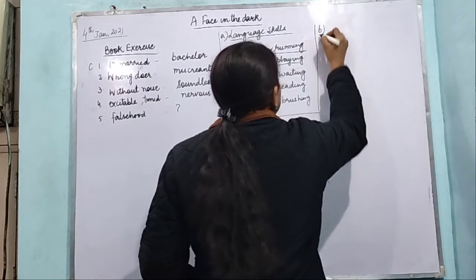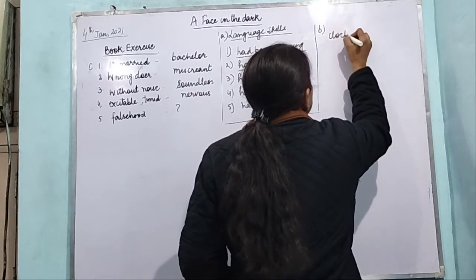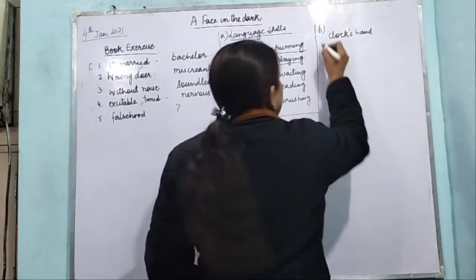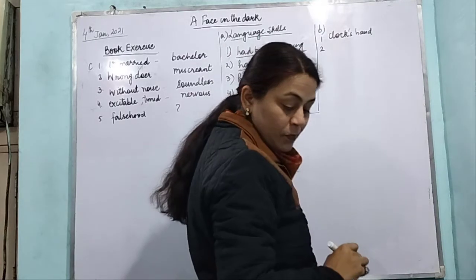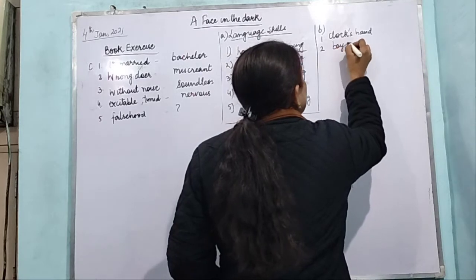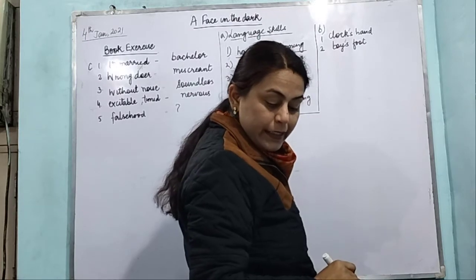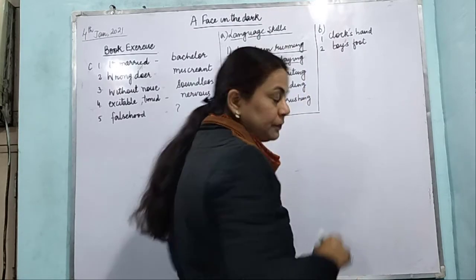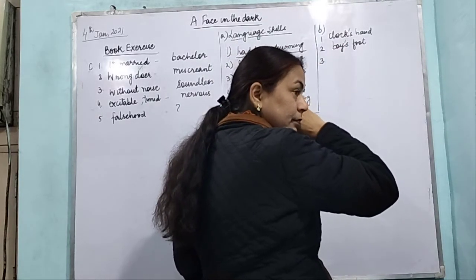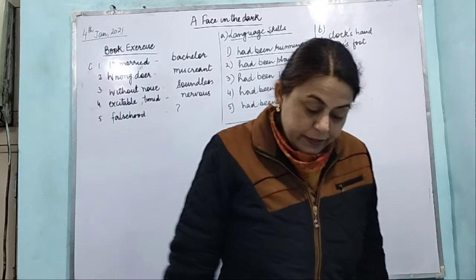B part. So where will it go? The clock's hand. So fill it in your book, in the first one. Second, the boy's foot slipped on the step. The boy's foot. Write it in your book. The ladies' hats are on the bed. Ladies' hats. In this it will be ladies' hats.